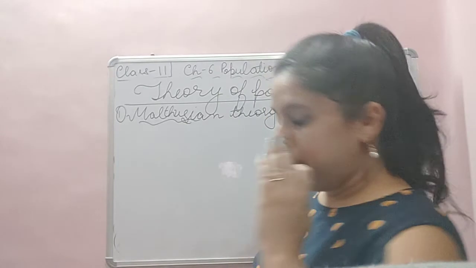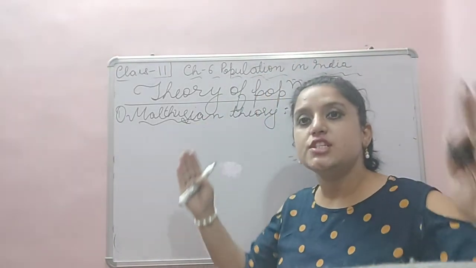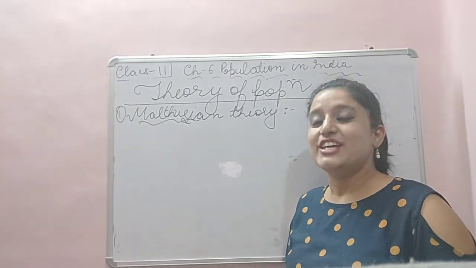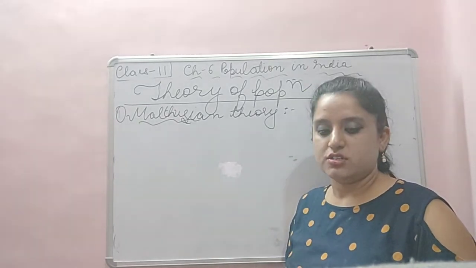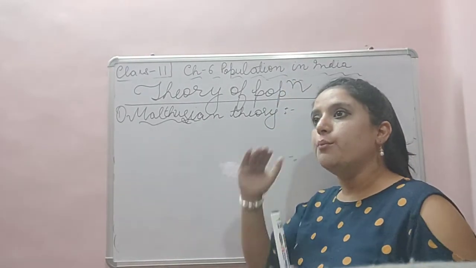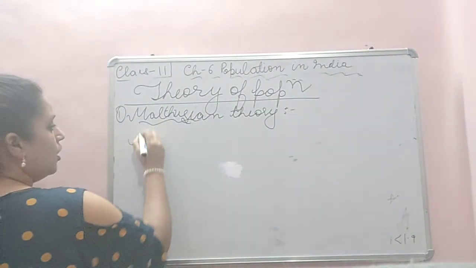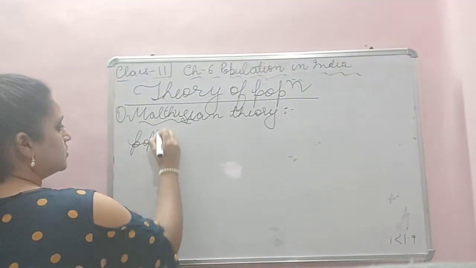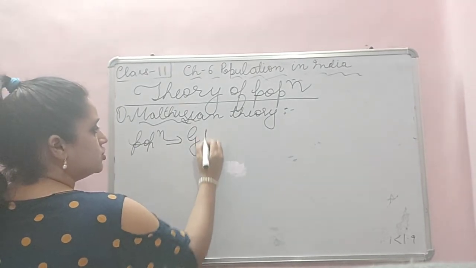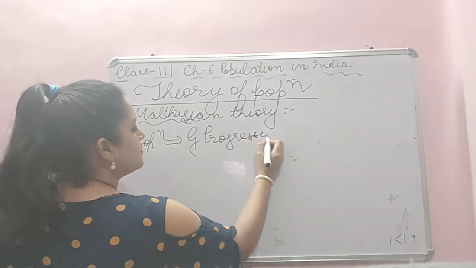According to Malthus, population is growing at GP rate, geometric progression. In geometric progression way, the population is growing. What is a geometric progression?